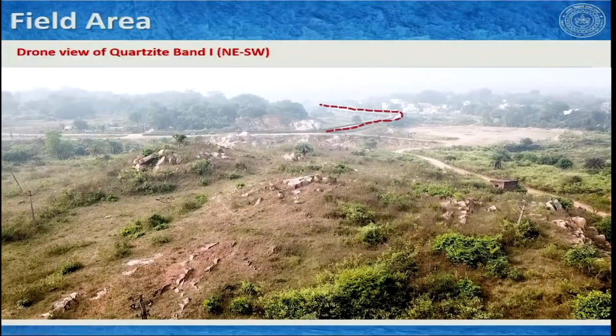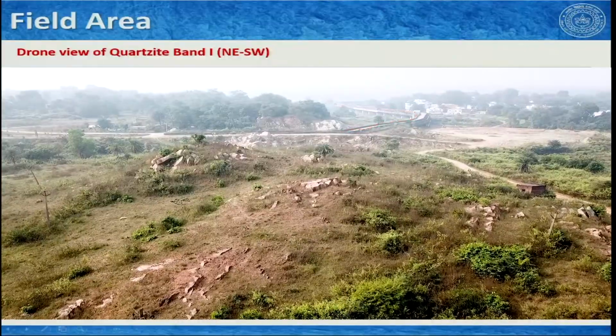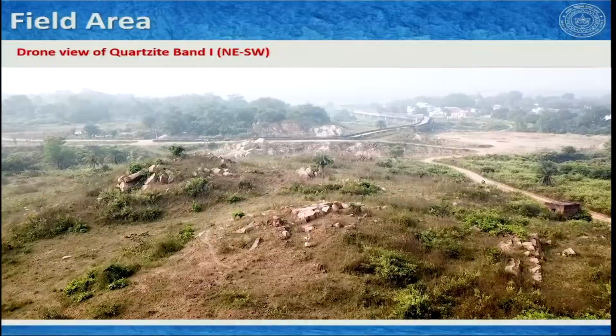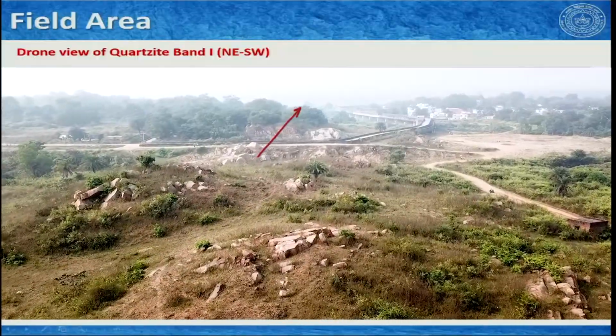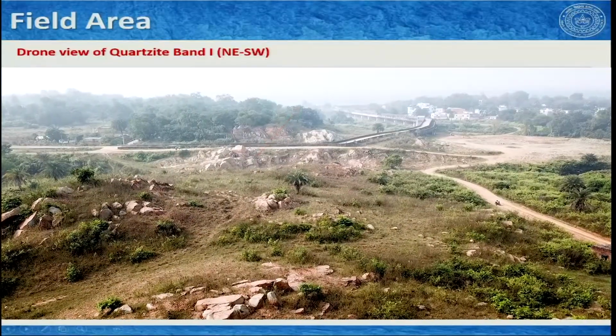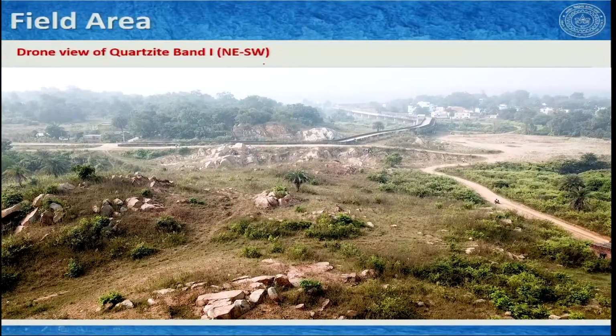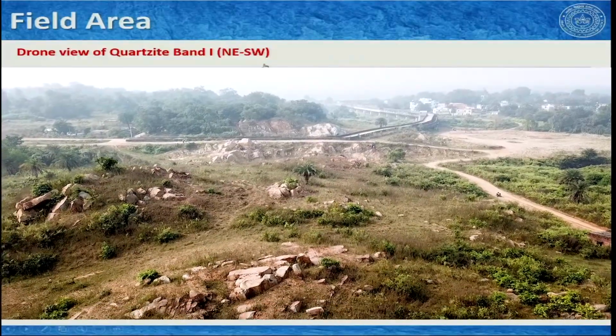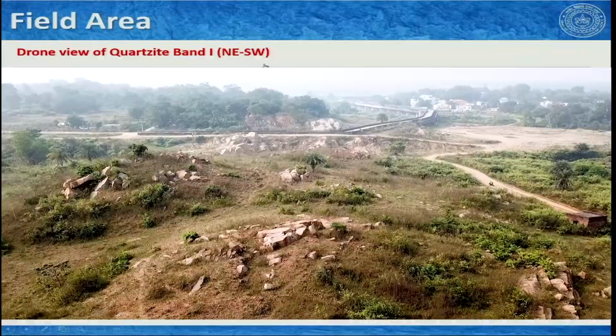So, this is a canal that is newly made in this area, Subarnarekha. If you follow this traverse, here you have Subarnarekha. So, this direction here is southwest. So, the drone is moving towards southwest, and you can see a continuous exposure of this quartzite band. This is the first quartzite band, to be specific.